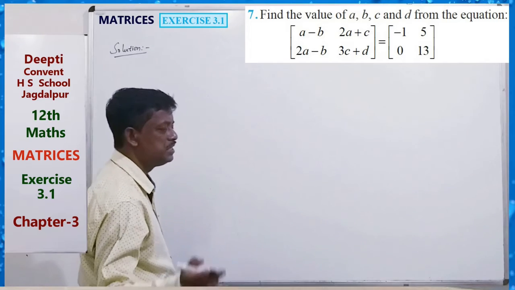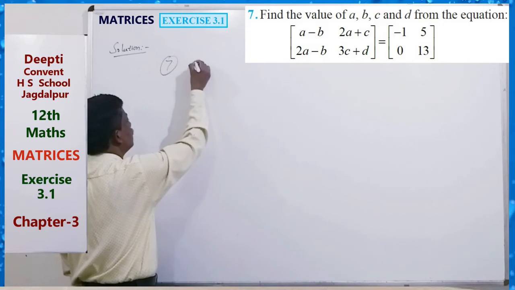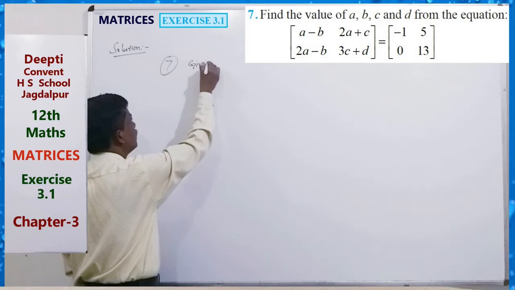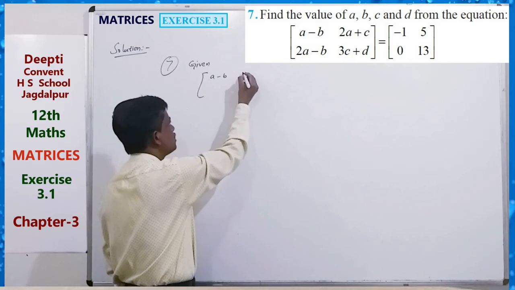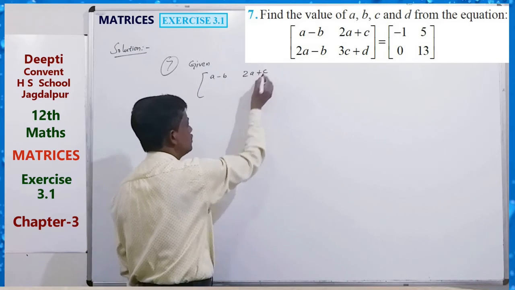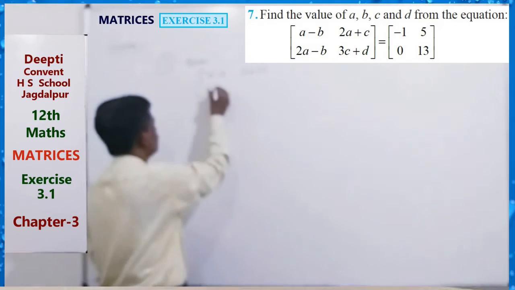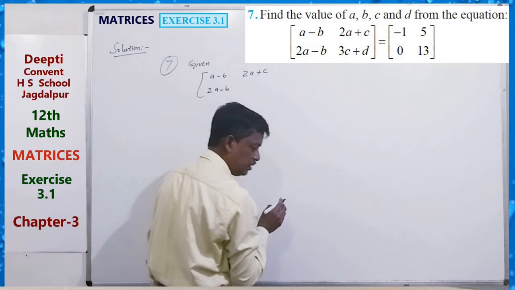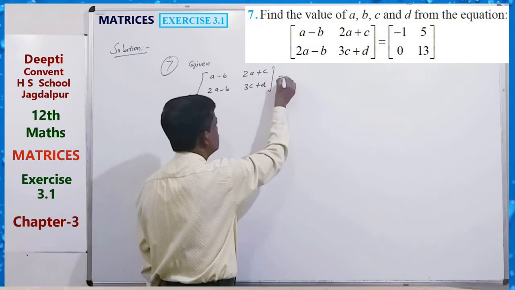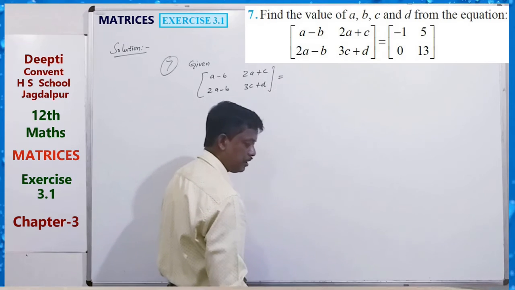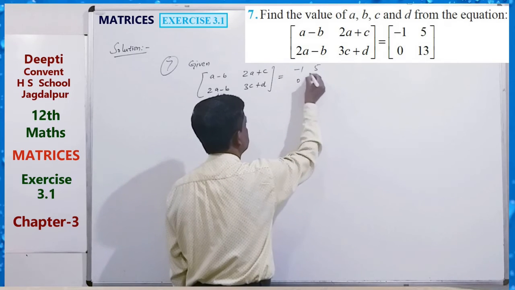Find the values of a, b, c, d. Given the matrix with entries a minus b, 2a plus c, 2a minus b, and 3c plus d, is equal to the matrix with entries minus 1, 5, 0, 13.